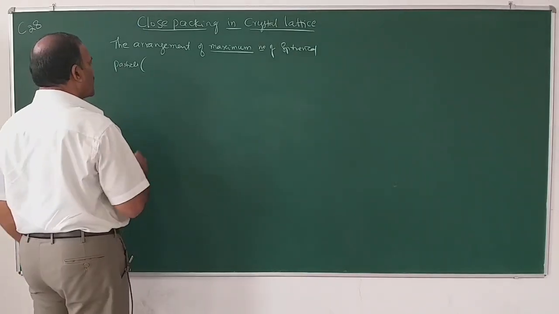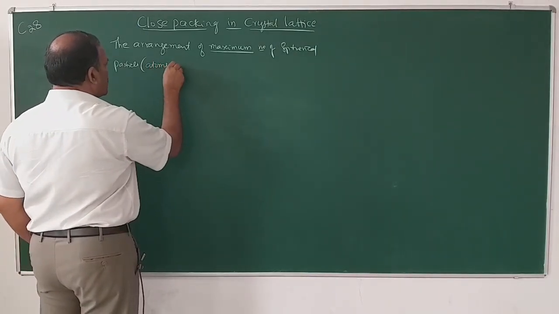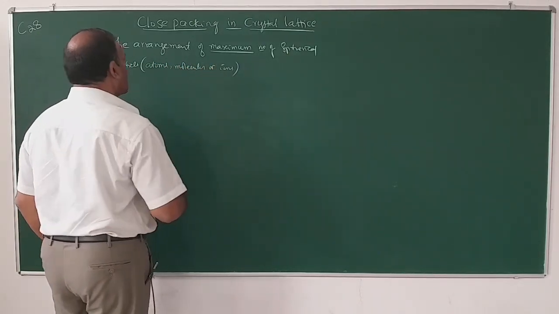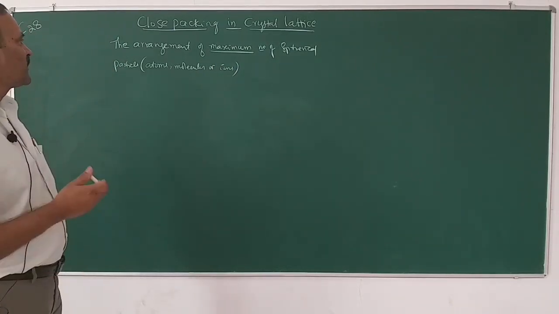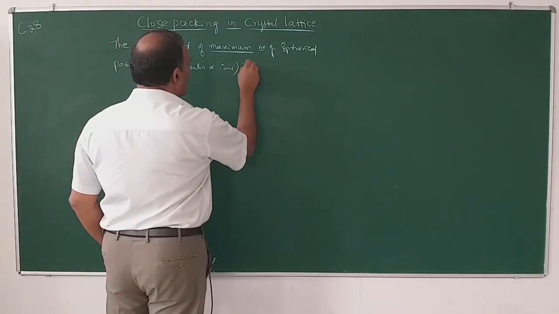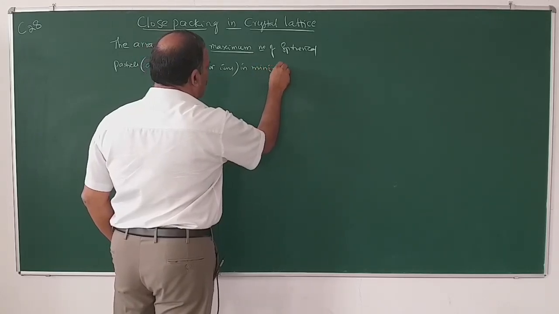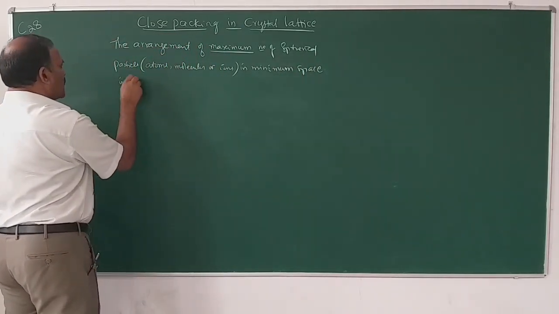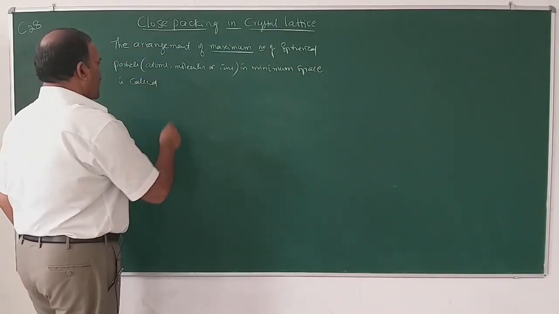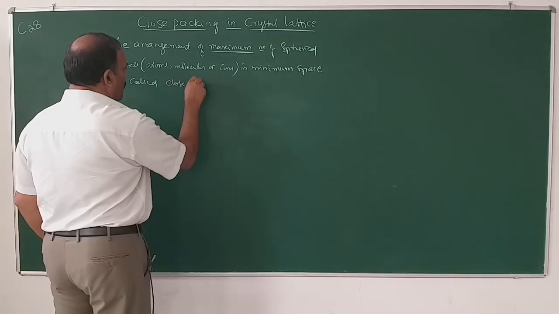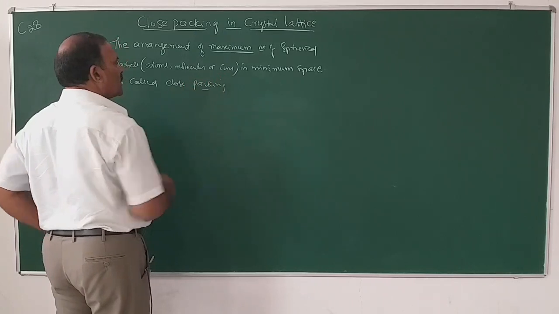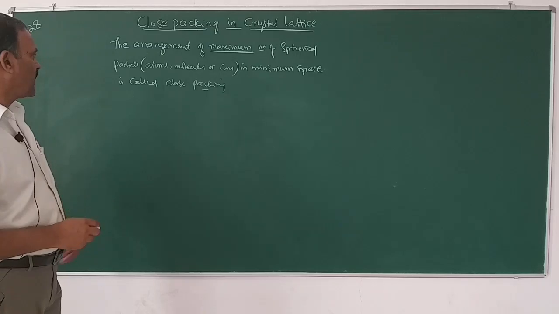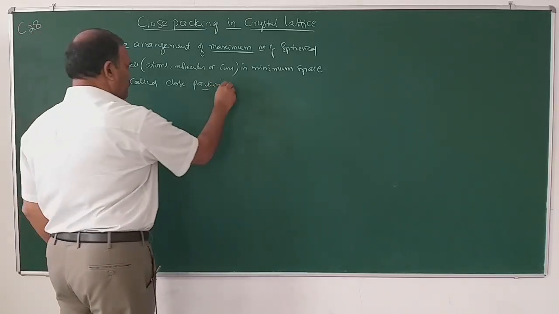Therefore, I will call it spherical particles. They may be atoms, molecules, or ions. The arrangement of maximum number of spherical particles in minimum space is called close packing.